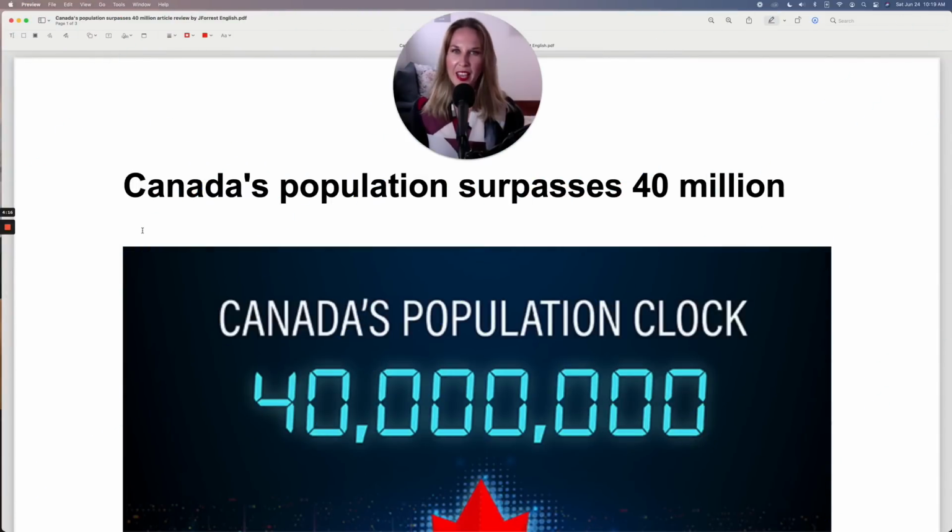Let me read the headline. Canada's population surpasses 40 million. Surpasses, this means more than. Another word is exceed. So right now, Canada has more than 40 million people. Exceed is another way of saying it. So in this case, because it is in the present simple, exceeds, surpasses, I'll put exceeds with an S.